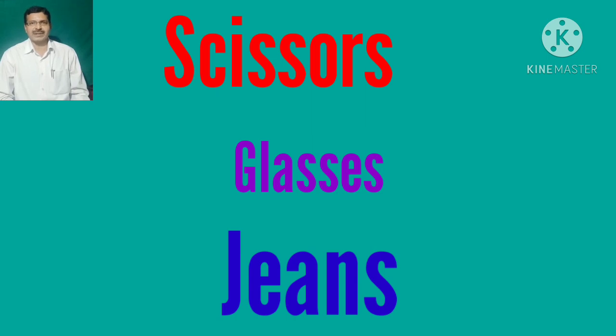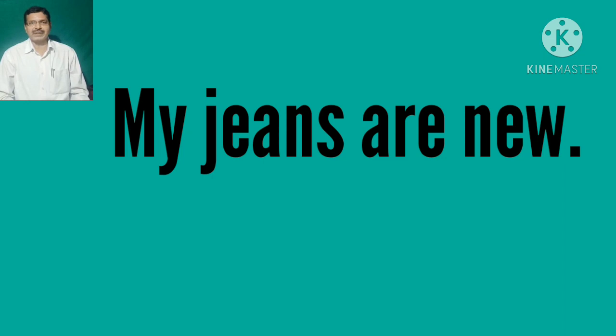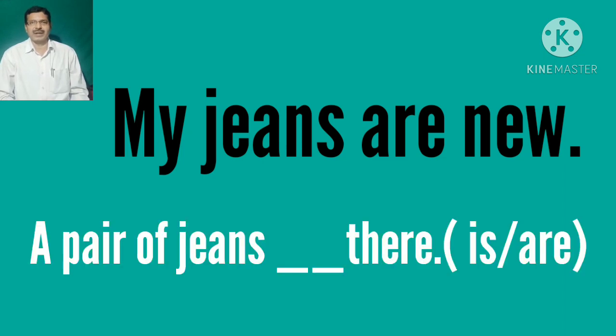Scissors, glasses, jeans. My jeans are new, because jeans here is used as a plural subject. That's why it carries the plural verb are. But if we say a pair of jeans dash, is or are, we have already discussed that in the previous lesson. You think yourself and get the answer yourself.